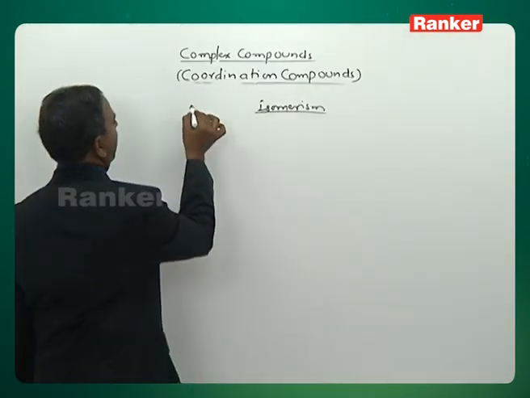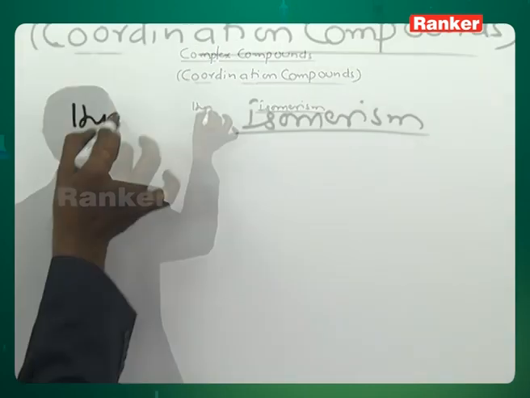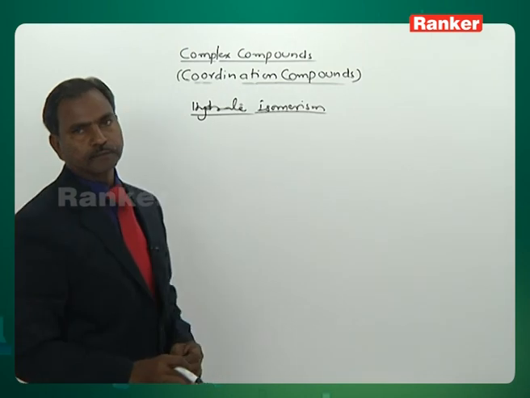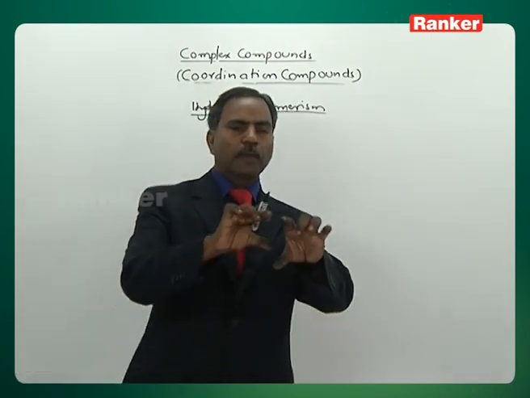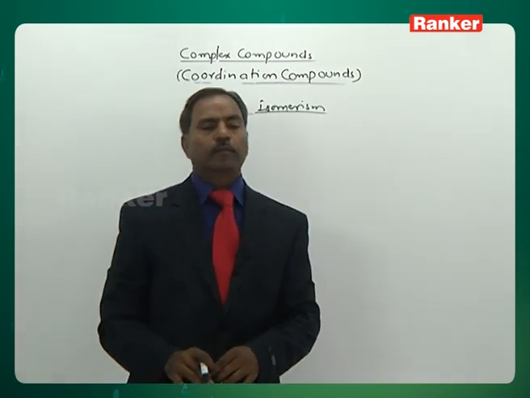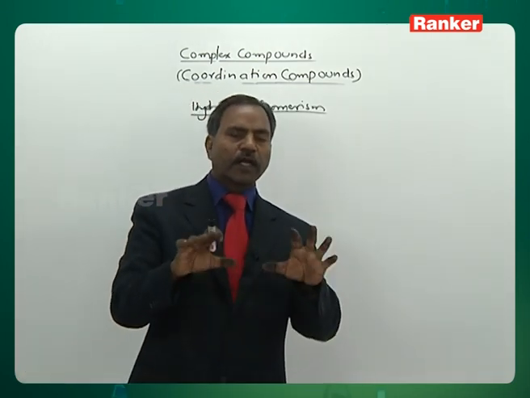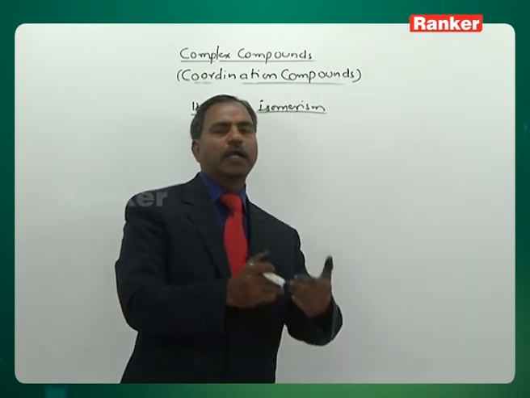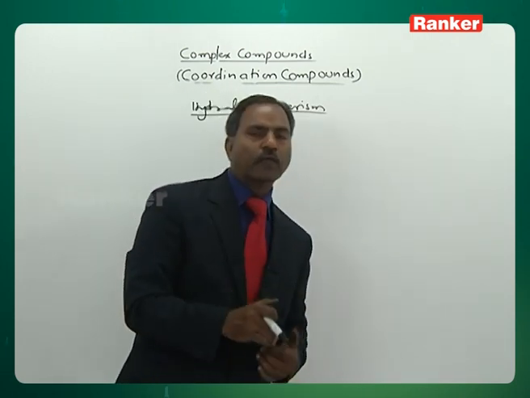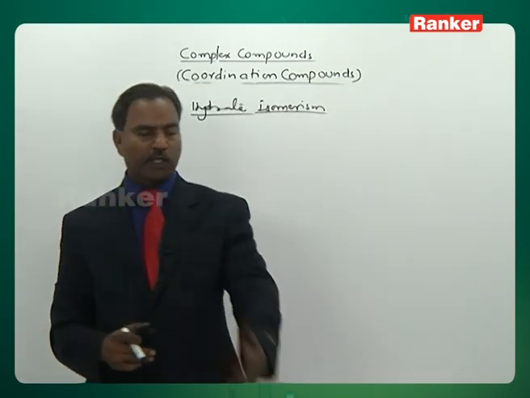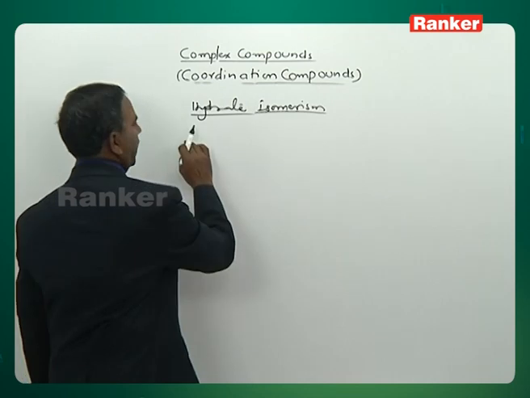Next one, hydrate isomerism. Here, the complex compounds have the same chemical formula but a different number of ions within the coordinate sphere and outer sphere. The number of aqua ligands differs within the coordinate sphere and outer sphere. Let me show how this hydrate isomerism works.